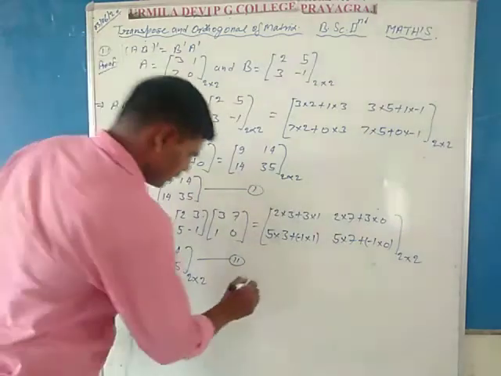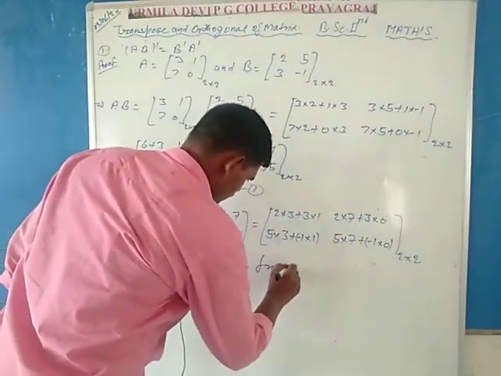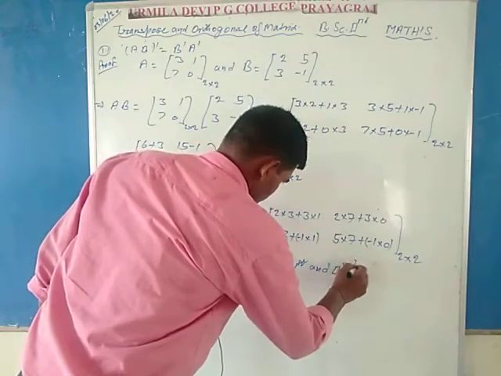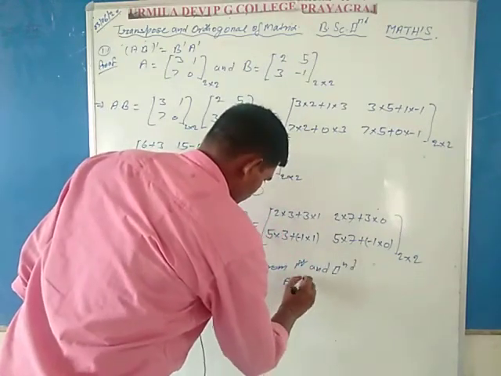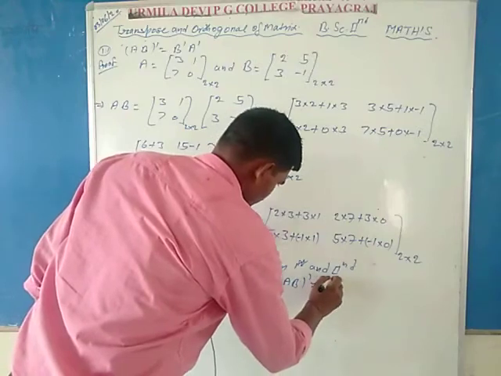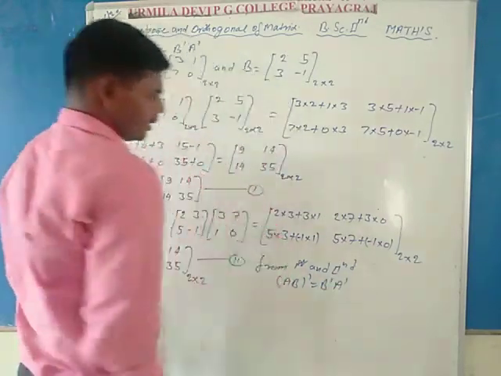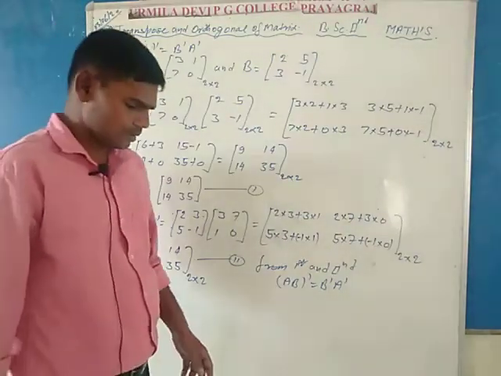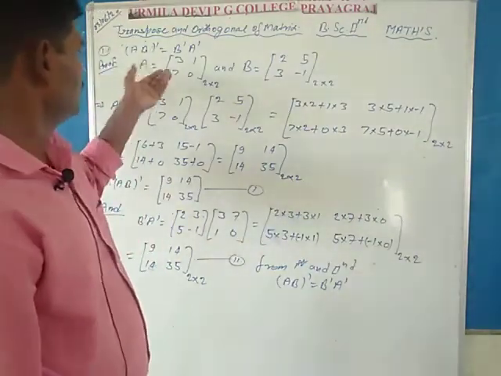So from the first and second, (AB) dash is equal to B dash A dash, which is the third property of the transpose of matrices, proved.